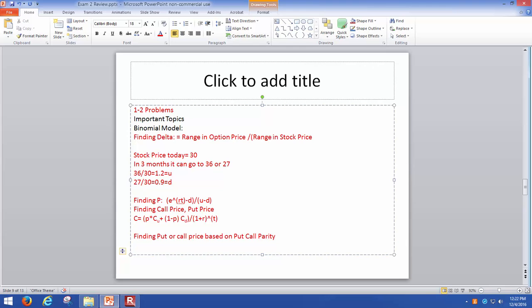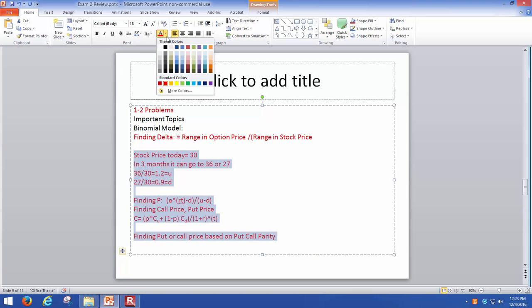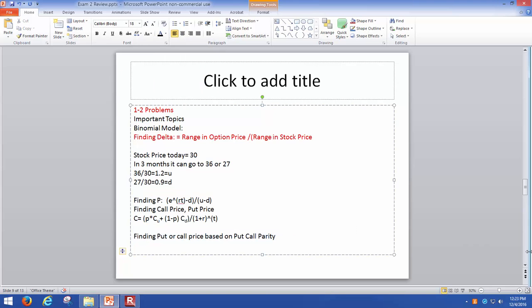So this would be, I think, one of the most important chapters as far as the exam is concerned. And to reiterate, I think the main things we talked about was put call parity. Okay. We talked about finding the risk neutral probability, and then based upon that, finding the put price or the call price. So all these are definitely very important material as far as the exam is concerned.